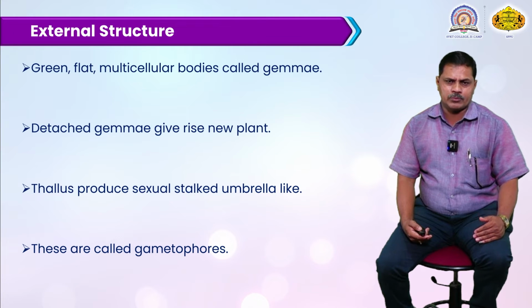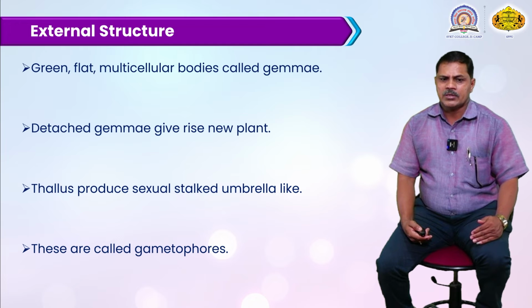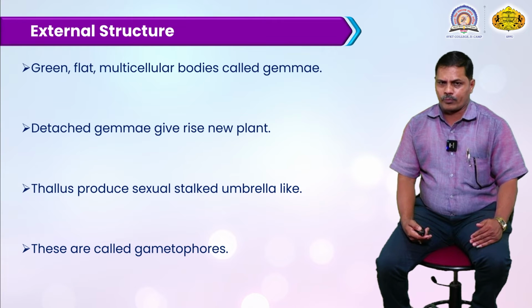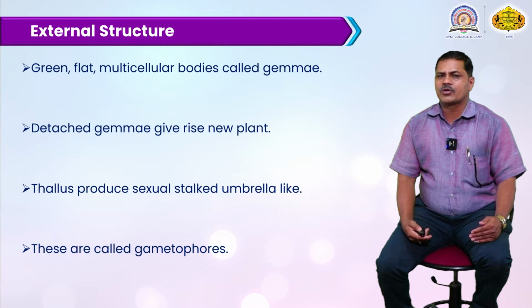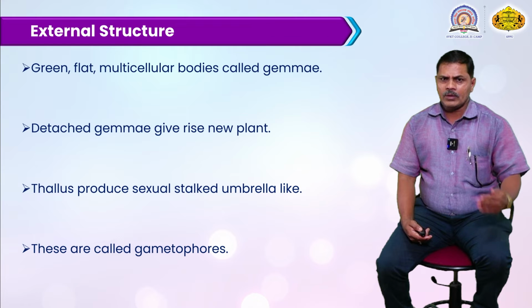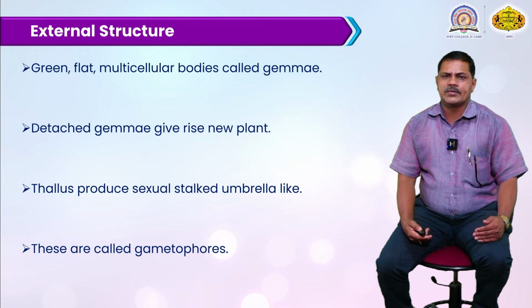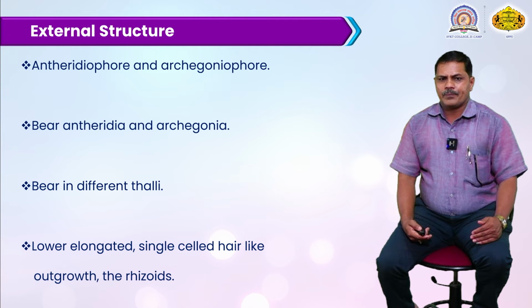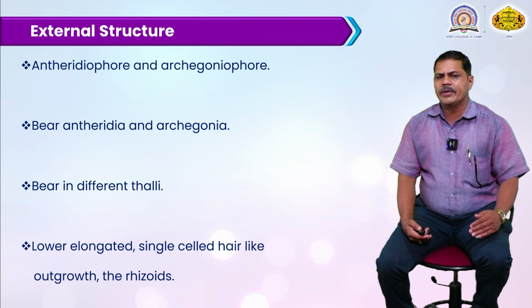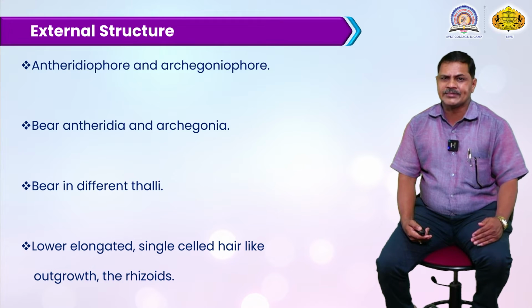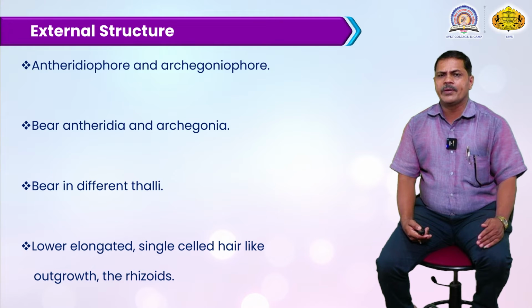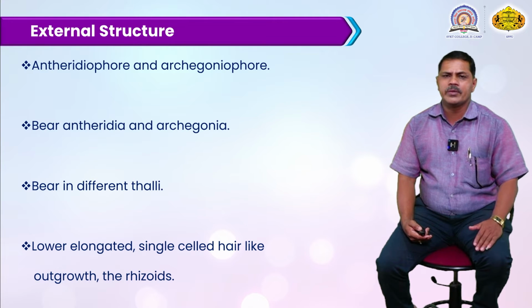They develop on the surface of this Marchantia species and are called gametophores, meaning male gametophore and female gametophore. The male gametophore is called the antheridiophore, and the female gametophore is called the archegoniophore. Both of them develop on different branches. On one branch the male reproductive organ develops, and on another branch the female gametophyte develops, on the dorsal surface.